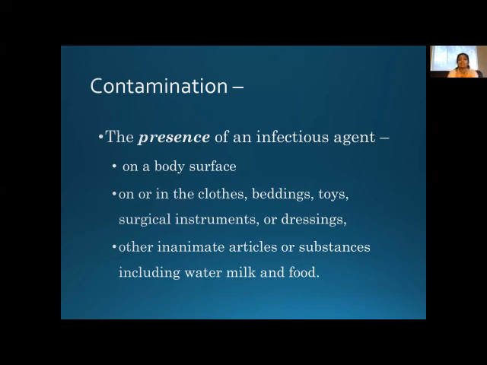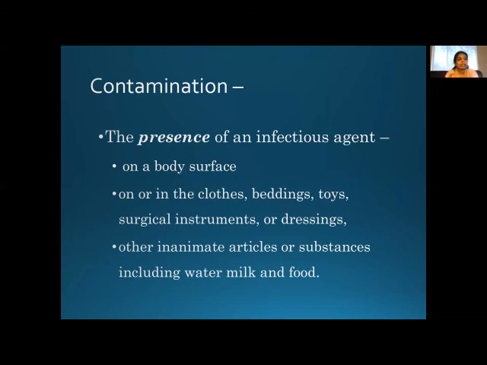The presence of the infectious agent on the surface of the body or on clothes, beddings, toys, surgical instruments, dressings, or any article for that matter, any substance, including water, milk, and food. If the infective agent is present on any article, it is termed a contaminated article.